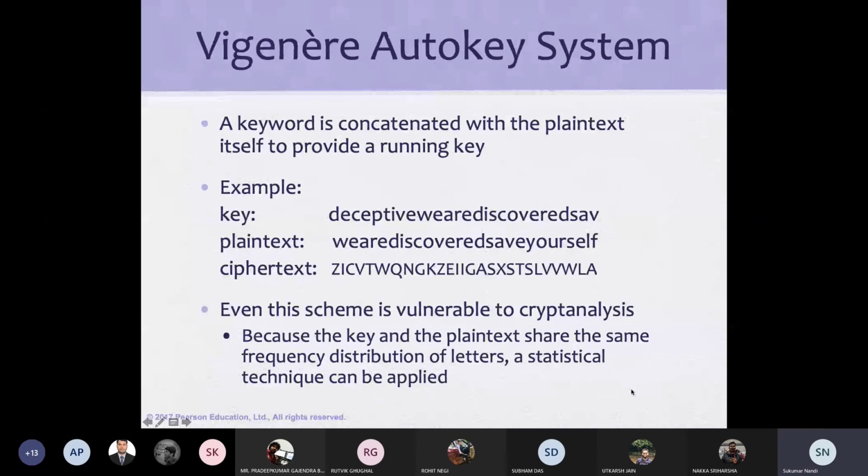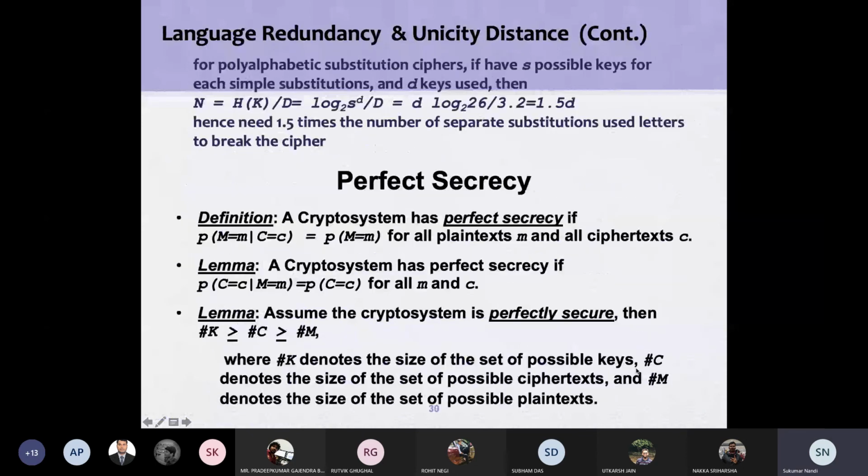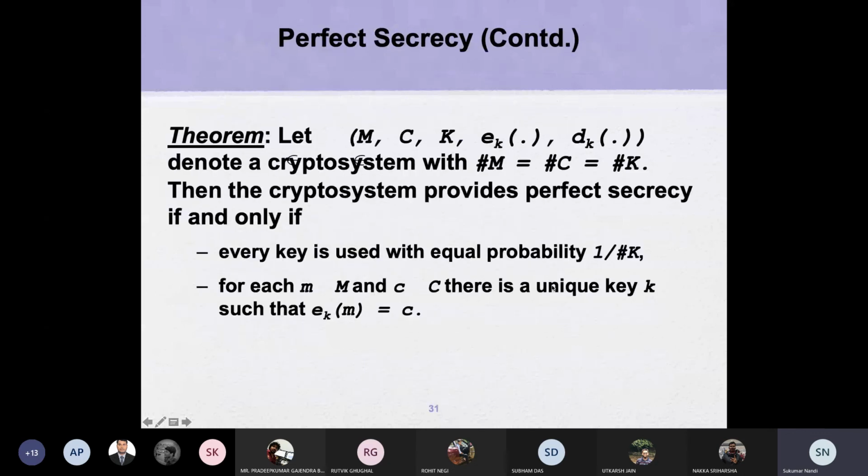The lemma is talking about the key being large, and ultimately the theorem's condition is that you cannot go beyond this.